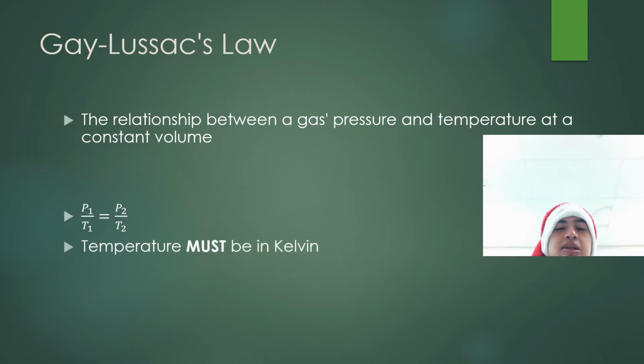Now, the temperature must be in Kelvin. As you recall from the first lesson, if we use a temperature scale that has negative values for some of these laws, then in some cases you'll get pressures and volumes that are negative, and we know that's not possible.